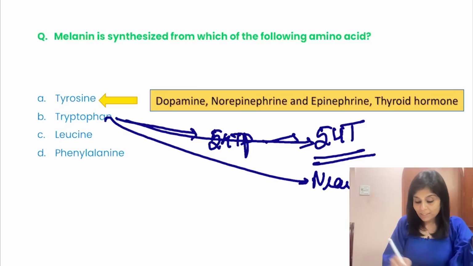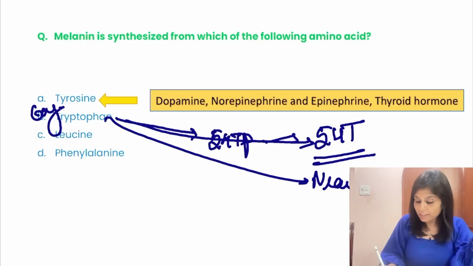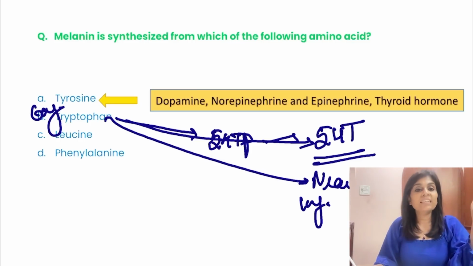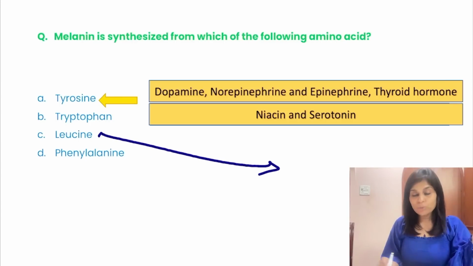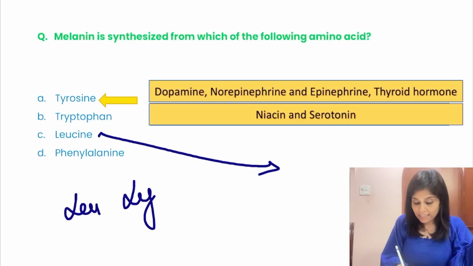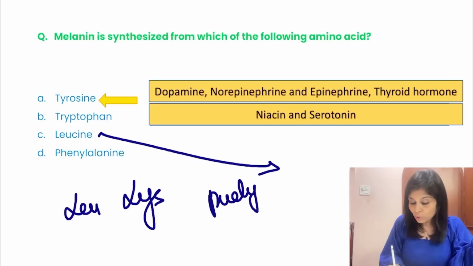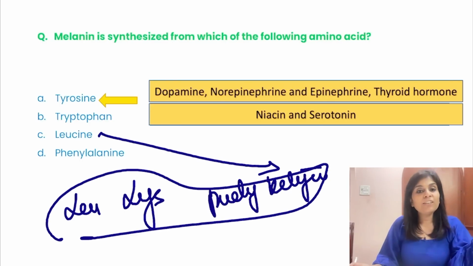You must have learned that 60 milligram of tryptophan is equivalent to 1 milligram of niacin. So from tryptophan you get niacin and serotonin. And there is nothing much that you get from leucine. All that you will have to remember about leucine is both leucine and lysine are purely ketogenic.